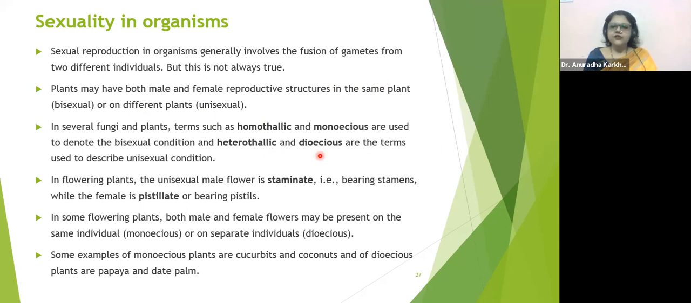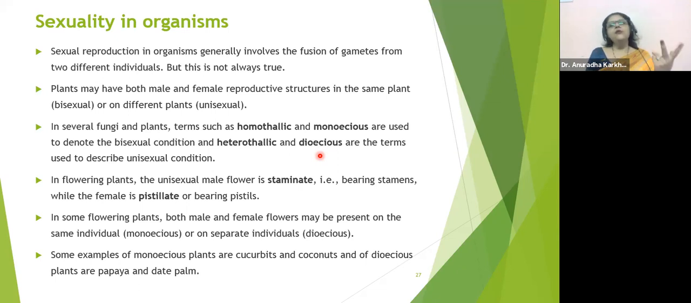Fine. Now see, second one. Heterothallic and dioecious. Dioecious, di means two. Oecious organisms, two different organisms. Terms which are used to describe unisexual condition in animals. So we all are dioecious. A female will have all the reproductive structures of a female. A male will have all the reproductive structures of a male. So we are dioecious, or we can be called unisexual as well. Correct? In animals, it is simpler.